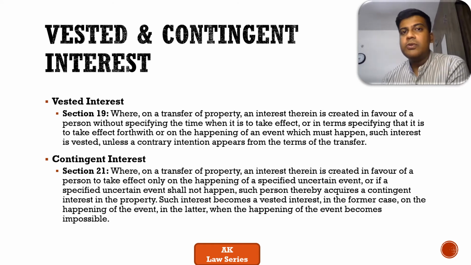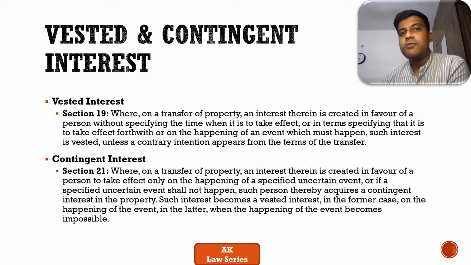So let's move on, in the same light, to contingent interest. Contingent interest is something where the interest in the property develops upon the occurrence of an event or the completion of a particular act or event. Now, what is that? X states to Y, saying that if you marry my daughter, then this particular property belongs to you. So what is the contingent event here? Y has to marry the daughter of X.